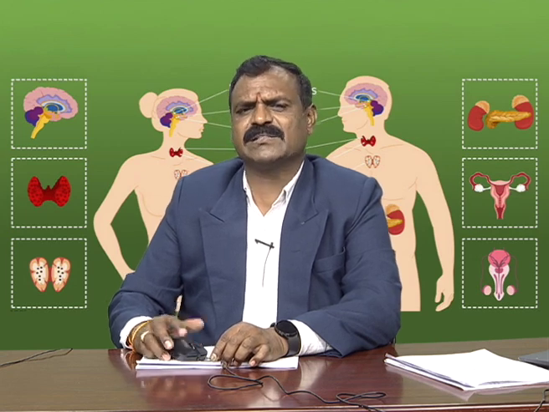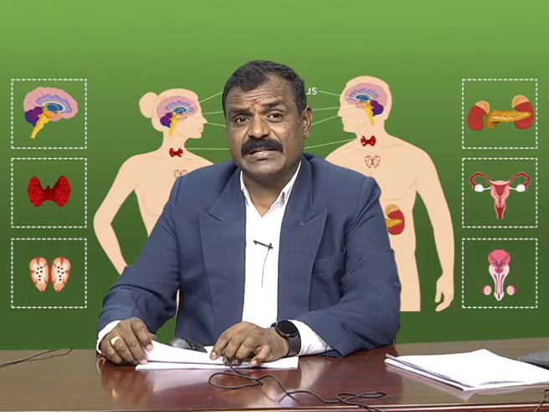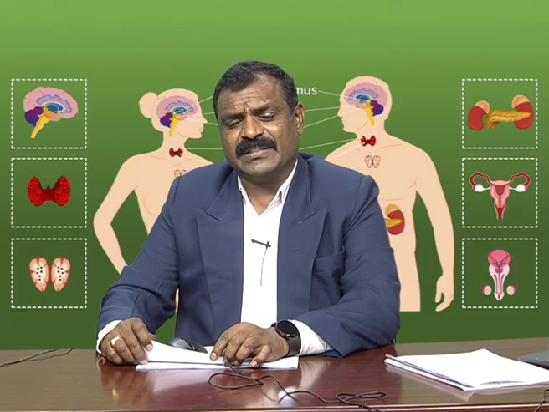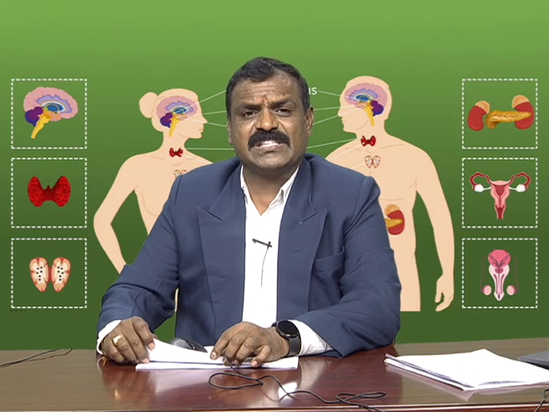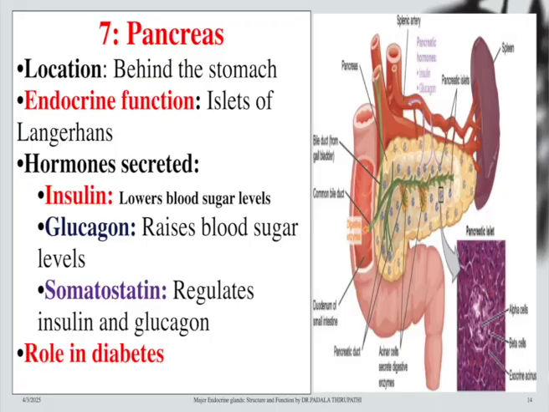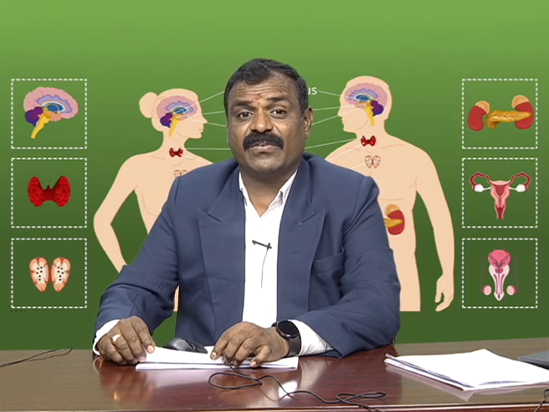The next important endocrine gland is the pancreas. My dear friends, remember that the pancreas is also called a mixed gland. That means it acts as a digestive gland and also as an endocrine gland, whereas the glands with ducts include the digestive glands, and the ductless glands are included in the endocrine area. It is located behind the stomach, beneath the stomach, and it looks like a leaf-like structure. The endocrine part of the pancreas is called the islets of Langerhans.